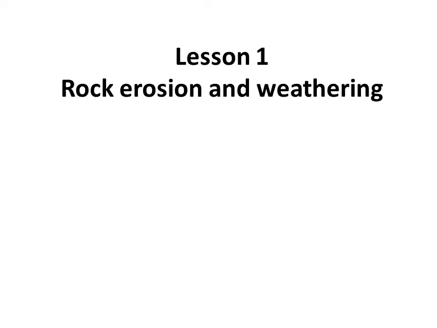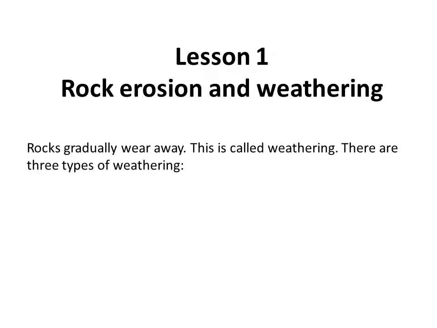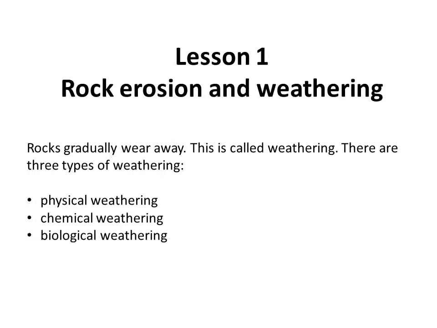Lesson 1. Rock erosion and weathering. Rocks gradually break down, they wear away, and this process is known as weathering. There are largely thought to be three types of weathering: physical, also known as mechanical, chemical, and biological.